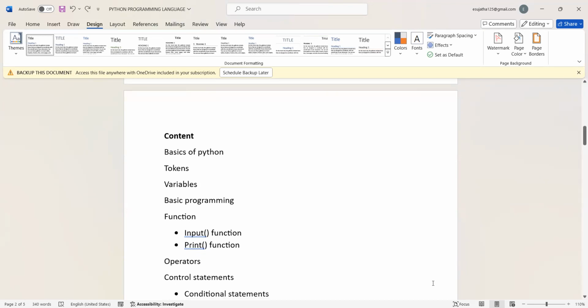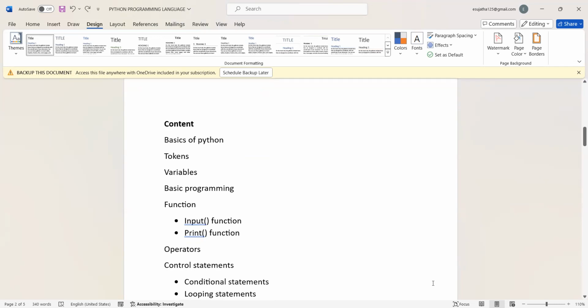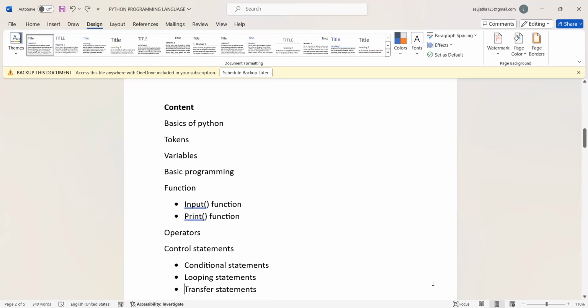Operators, control statements. In control statements, three kinds of statements are available. One is conditional statements. In conditional statements, we can learn if else, elif, multiple if, nested if. Then looping statements. In looping statements, we can discuss for loop and while loop.